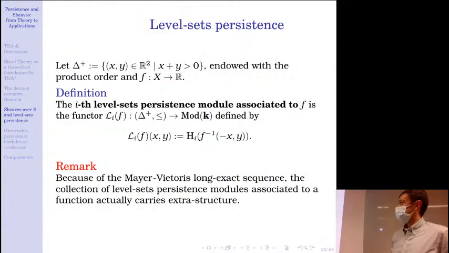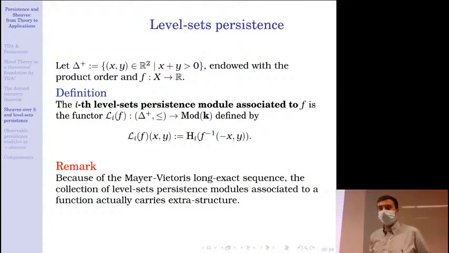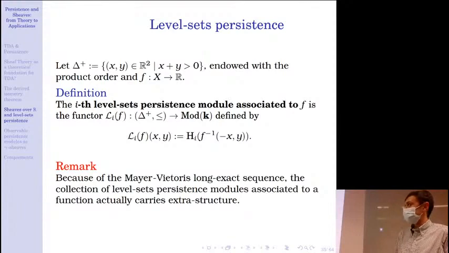So first, let me give you a very quick introduction to level set persistence. First I need to define a poset, the poset delta plus of couples of reals such that the sum of the two coordinates is strictly positive, endowed with the product order.